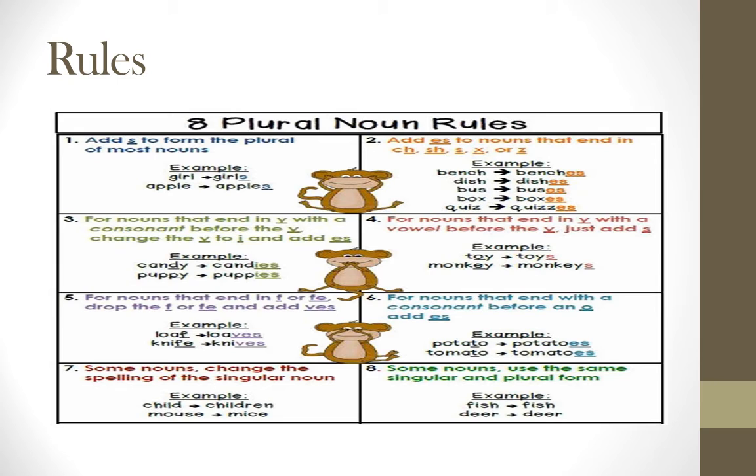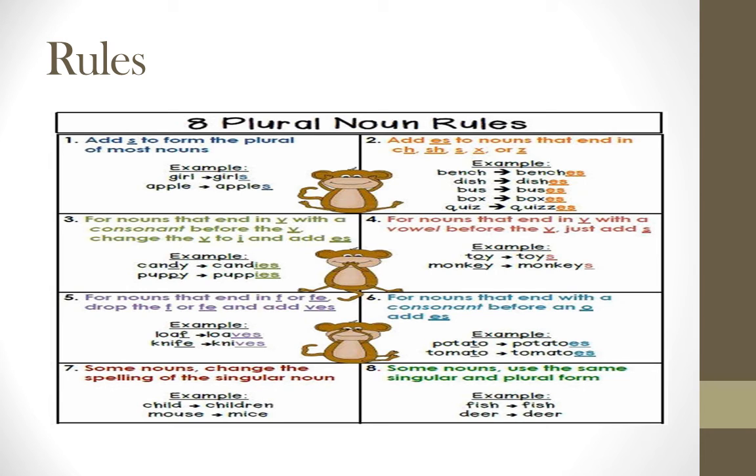Now see, for nouns that end in f or fe, drop the f or fe and add ves. See, loaf, knife, the words end with f and fe. What you have to do? You have to remove it. Drop it means remove the f and fe. Just add ves. And here, for nouns that end with a consonant before an o, add es. So potato, tomato. The word ends with o, add es.